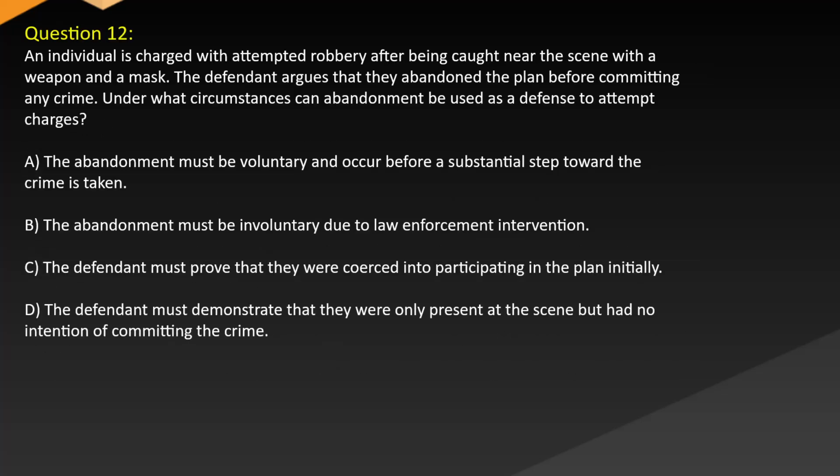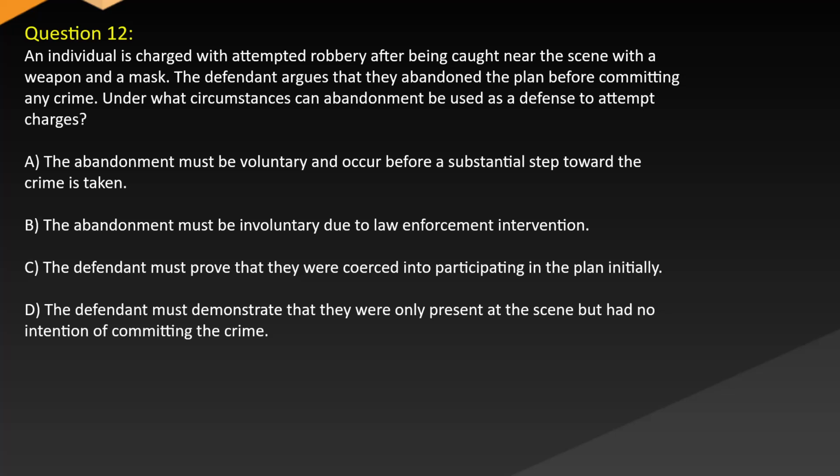Question 12. An individual is charged with attempted robbery after being caught near the scene with a weapon and a mask. The defendant argues that they abandoned the plan before committing any crime. Under what circumstances can abandonment be used as a defense to attempt charges?